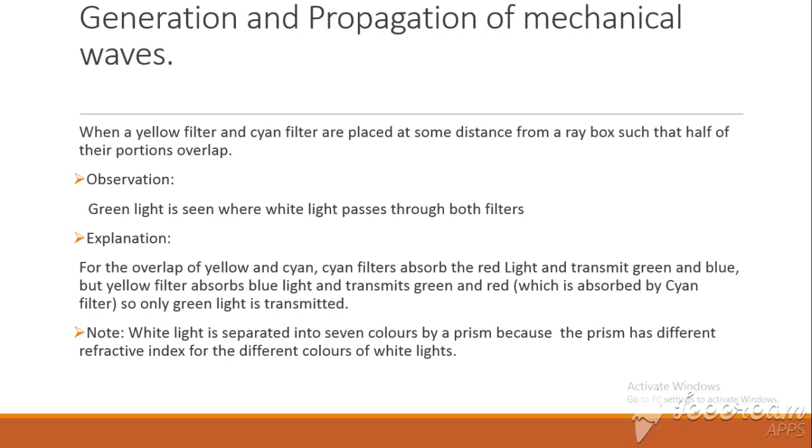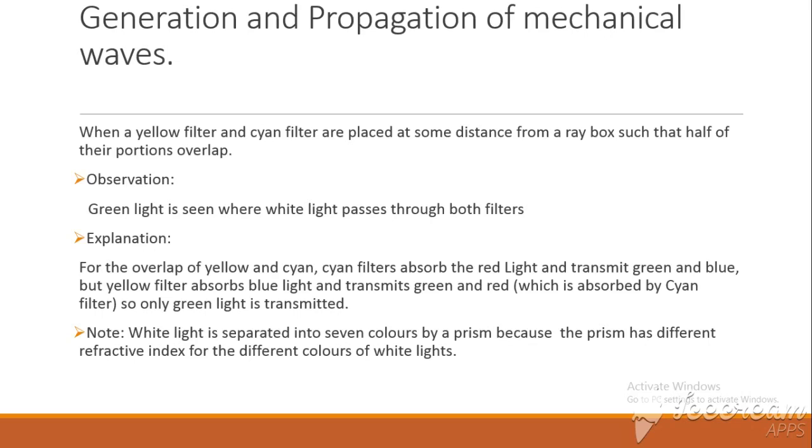Is that okay? Whereas the yellow filter is absorbing the blue and transmitting the green and red. Is that okay? So the blue that has been transmitted by the cyan is absorbed by the yellow filter. Is that okay? And then the red that has been produced by the yellow filter is being absorbed by the cyan filter. I hope you can just see those two things.